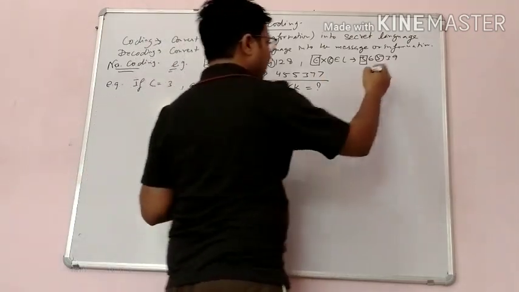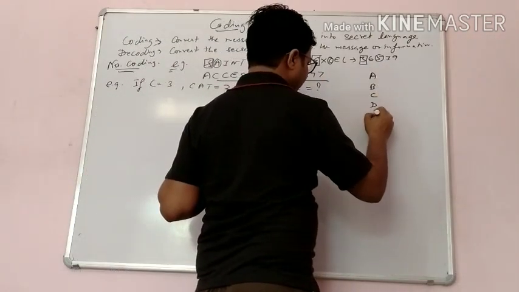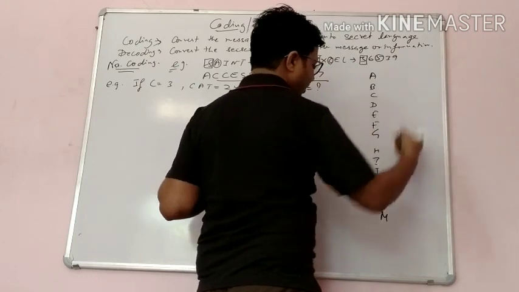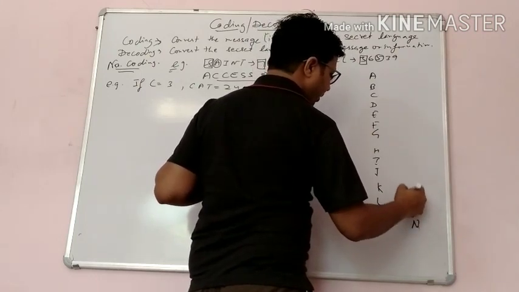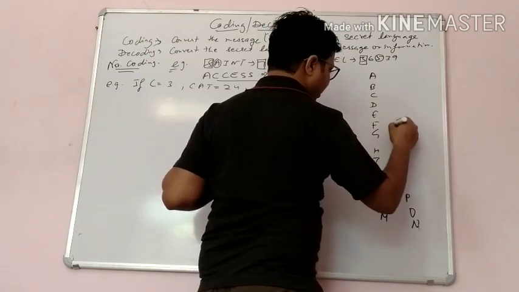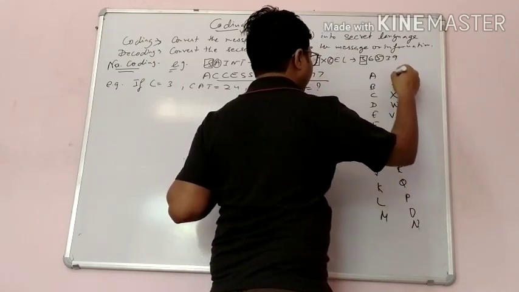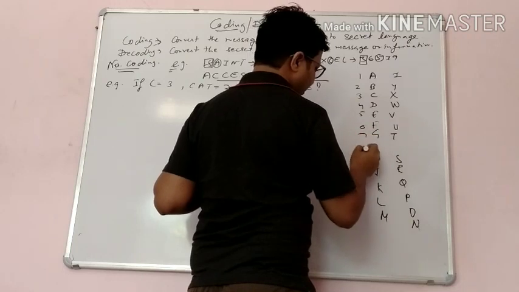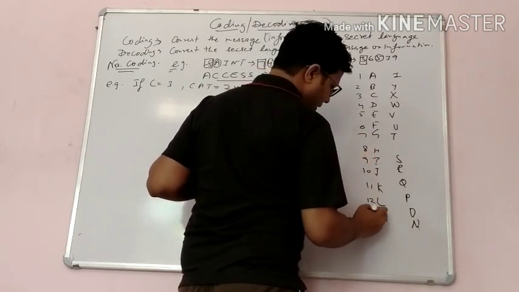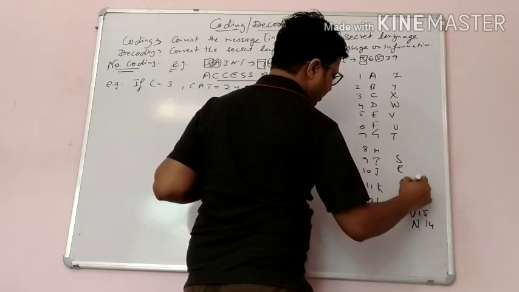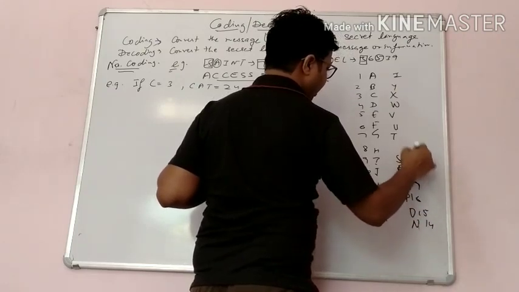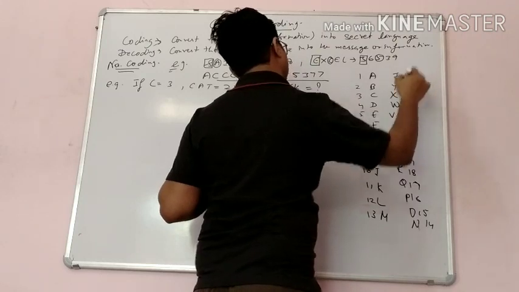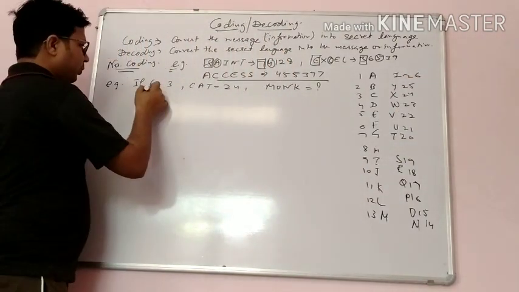If you remember the alphabet A, B, C, D, E, F, G, H, I, J, K, L, M, N, O, P, Q, R, S, T, U, V, W, X, Y, Z, and we write the numbers 1, 2, 3, up to 26, those are the positions of the letters.